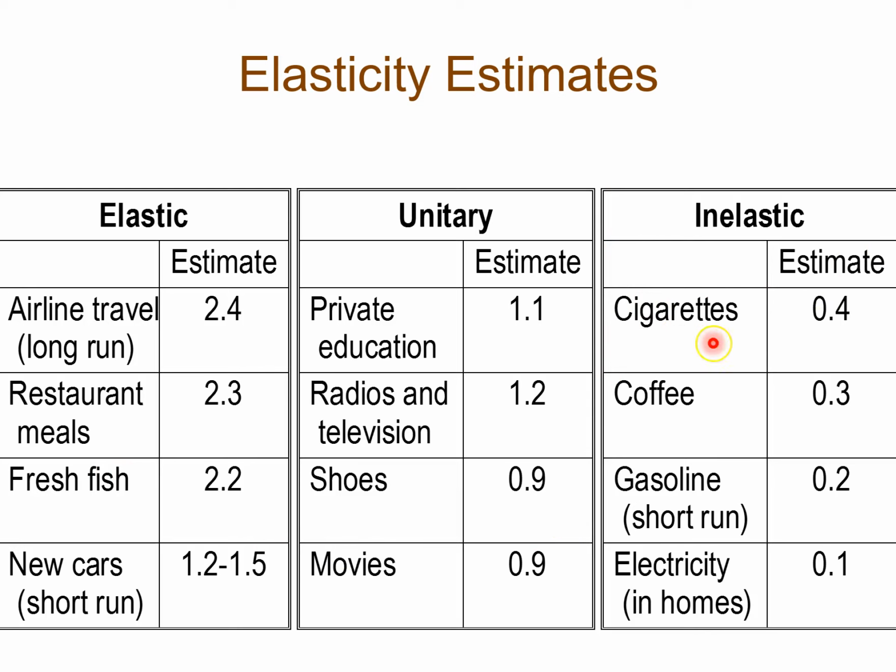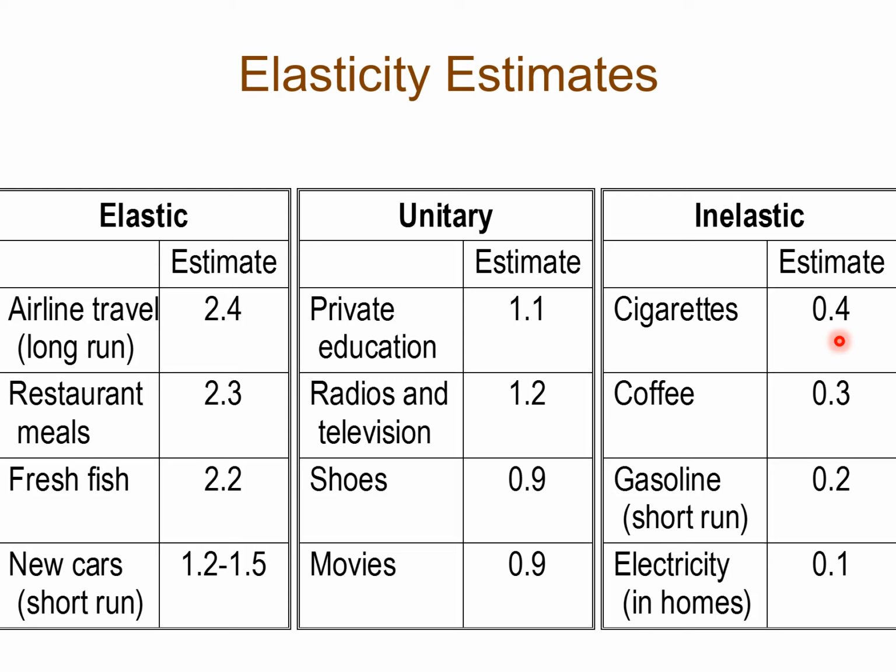What about the other end of the spectrum here? Inelastic goods. Well, cigarettes. You can see for every 1% price increase in cigarettes, demand drops only 0.4%. And that means these customers of cigarettes are insensitive to a change of price. And why? Well, obviously because cigarettes are addictive.